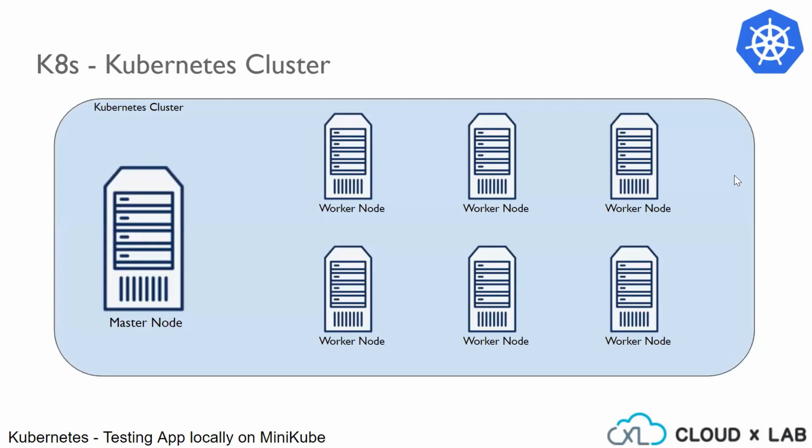A Kubernetes cluster consists of multiple nodes, which might be either physical machines or virtual machines. And some of these nodes are regarded as the master nodes and the rest as the worker nodes. The job of the master is to manage the workers, and the job of the workers is to listen to the instructions of the master and run the actual microservices they are supposed to run. And for this reason, worker nodes are also sometimes called slaves.